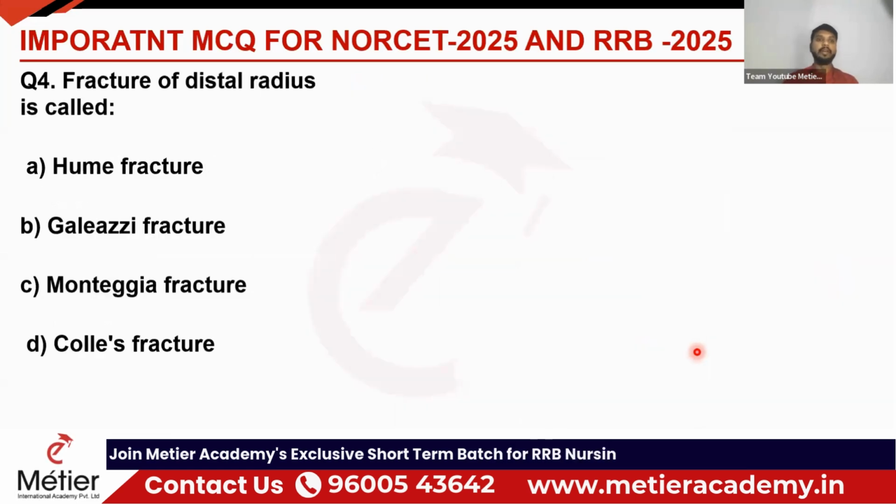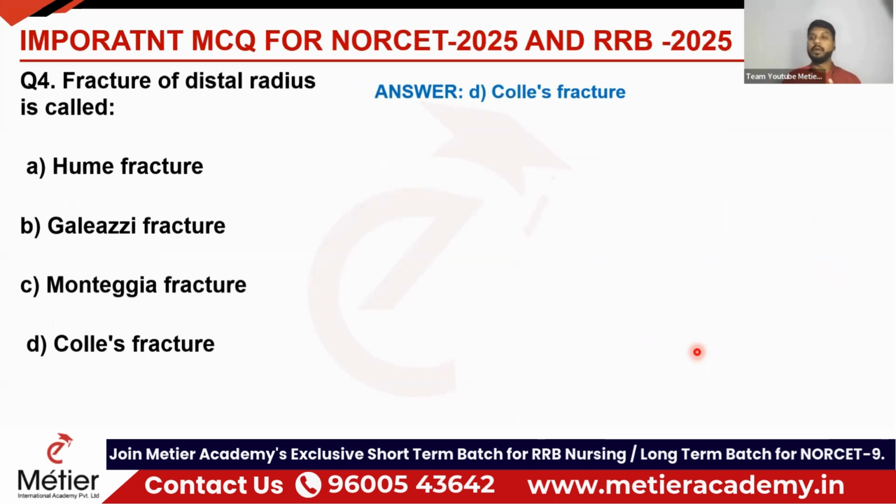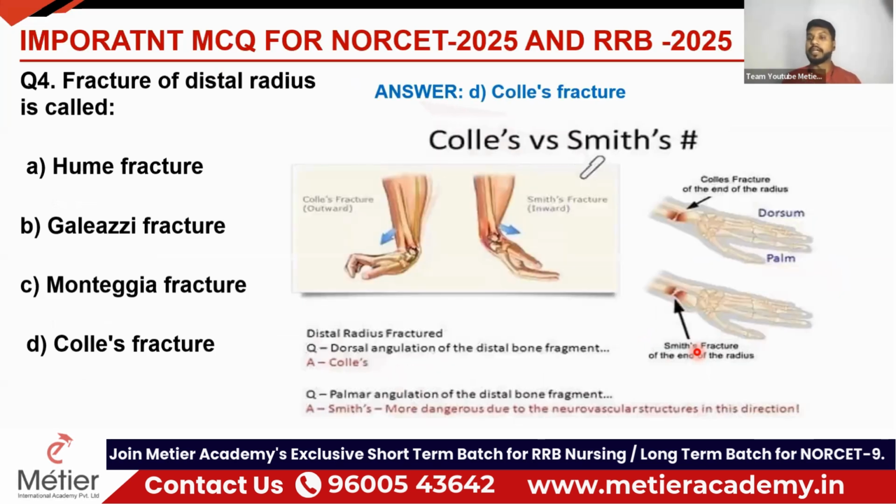Next question. Fracture of a distal radius is called what? It's an easy question. The correct option is Colles' fracture. So we have two types of distal radius fractures. One is Colles' fracture, one is Smith fracture. So what is the difference between Colles' and Smith? Both are distal radius only.